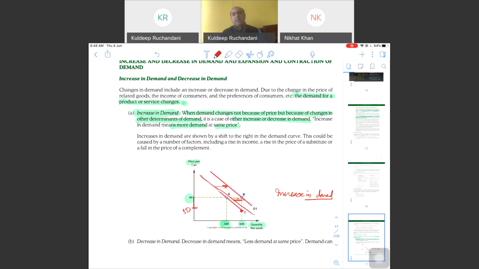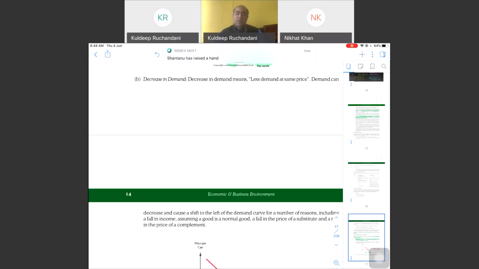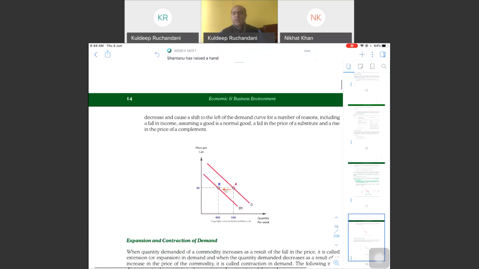It will not be a scenario of increase in demand; that will be a case of expansion in demand or contraction of demand. When the change in demand happens because of change in price, it is expansion or contraction. When the change in demand is because of any other factor than price, it is increase or decrease. Always remember, associate these words expansion and contraction of demand with price only. Clear? Have this concept very clear. I guarantee there is going to be a question.